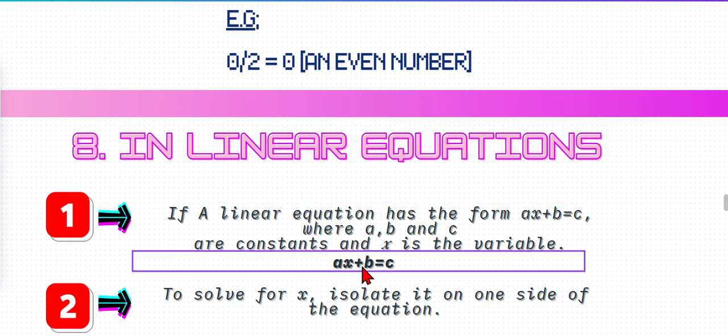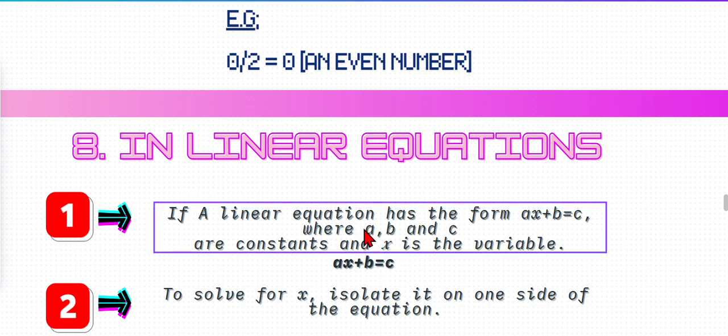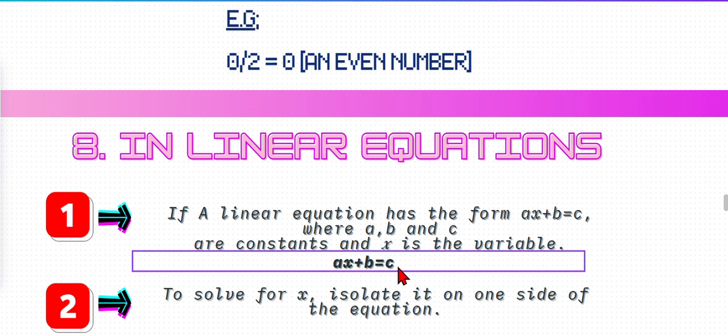Now here it is given that a, b, c are constants, or any number. A, b and c are numbers, normal numbers, natural, whole, any number, but x is the variable here. It could be any number, we don't know. But a, b, c we know, some number. We know which number it is. But x we don't know, we should find the x value here.